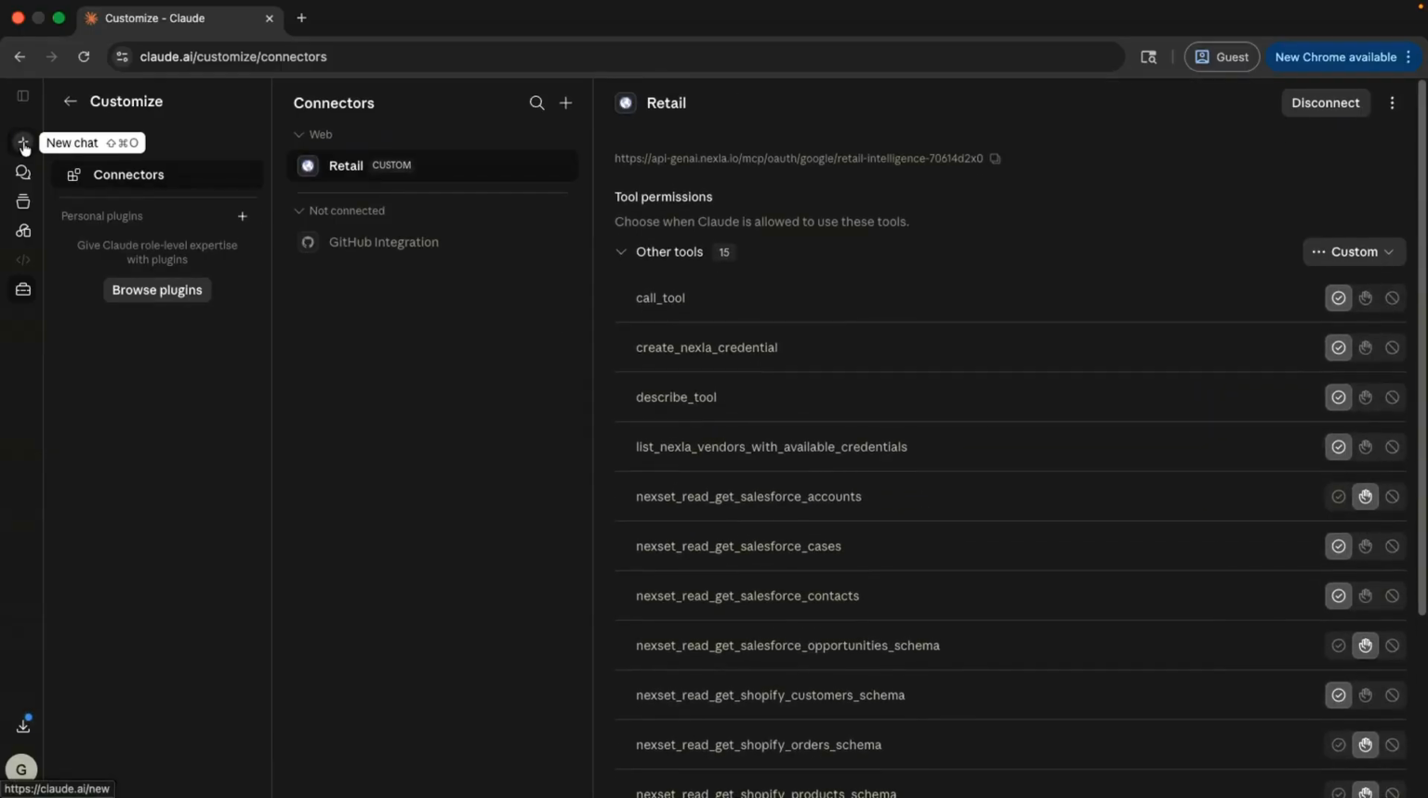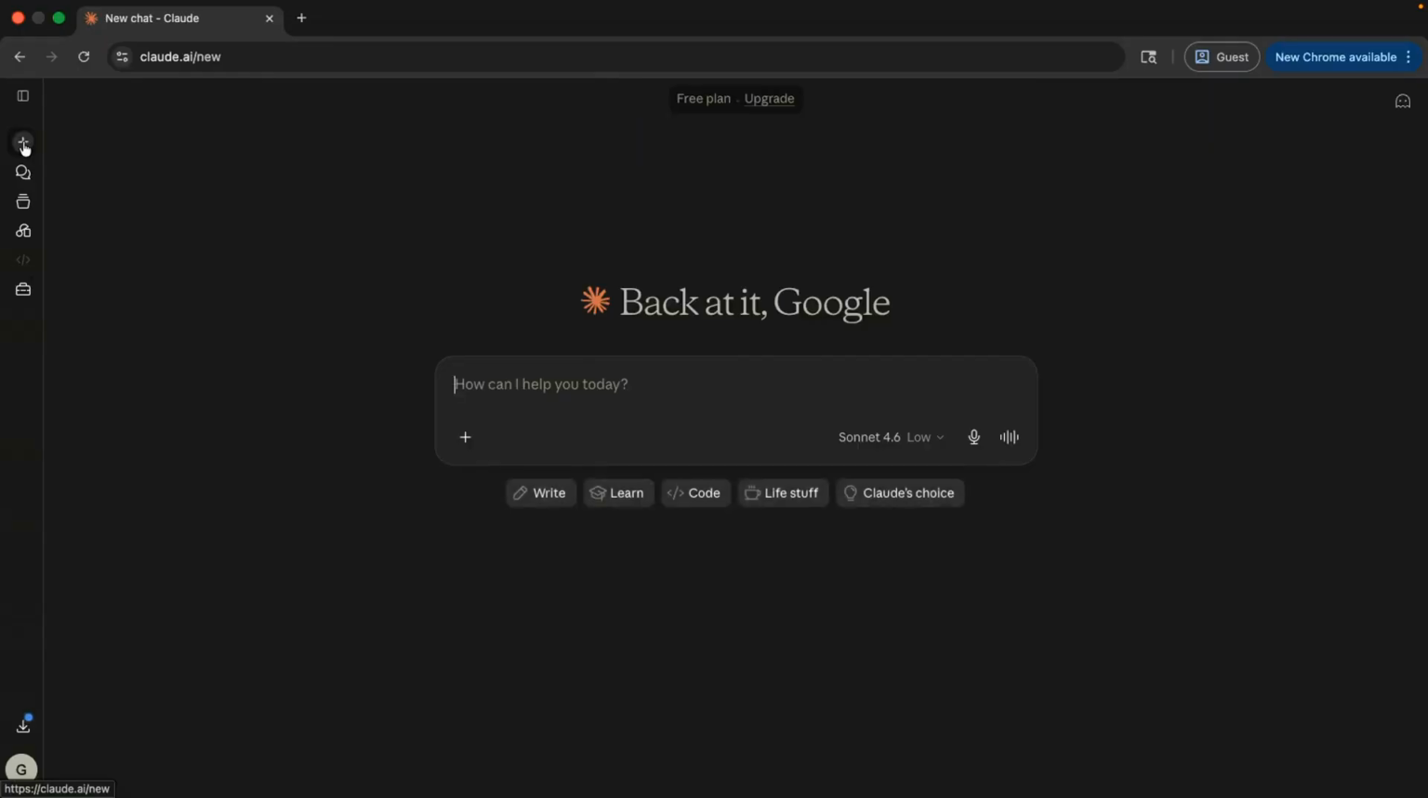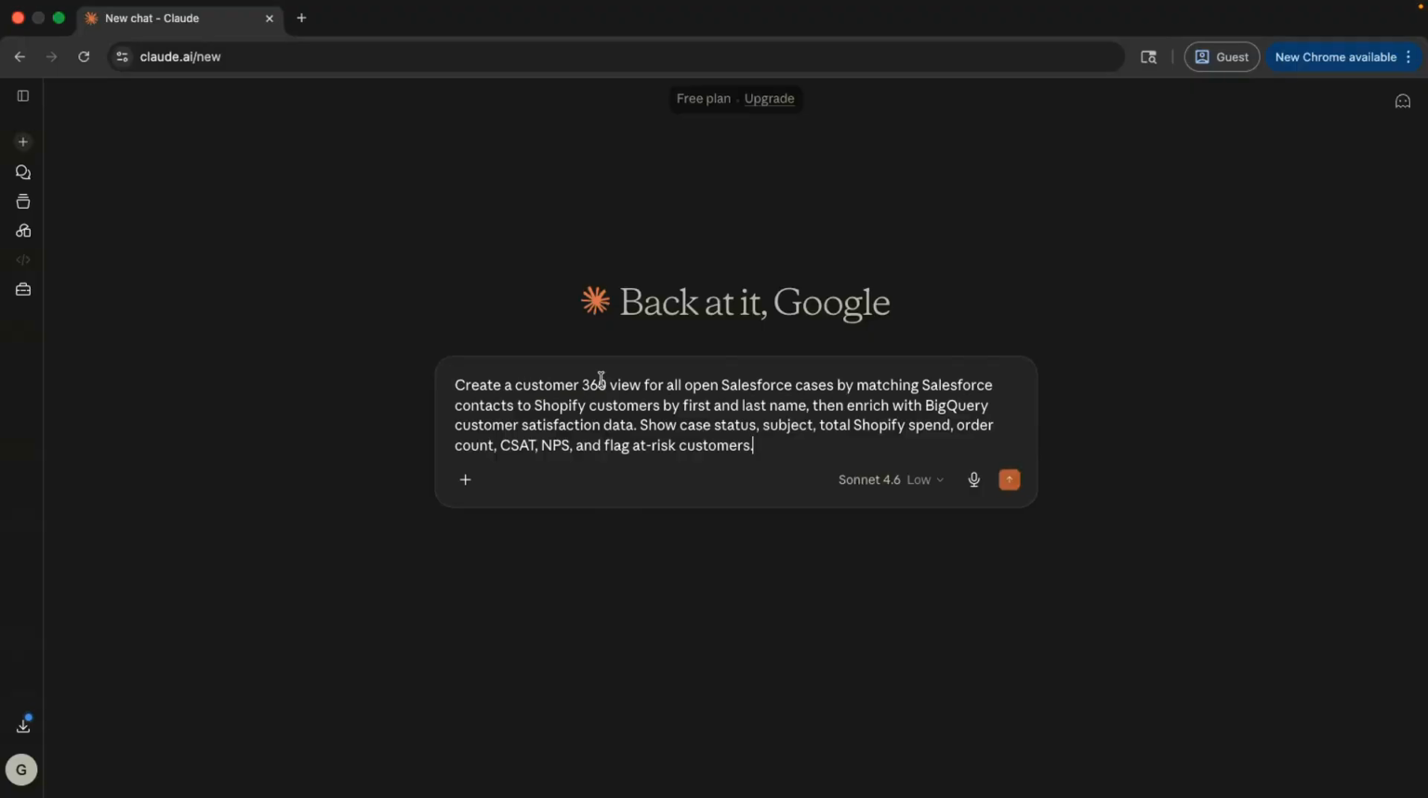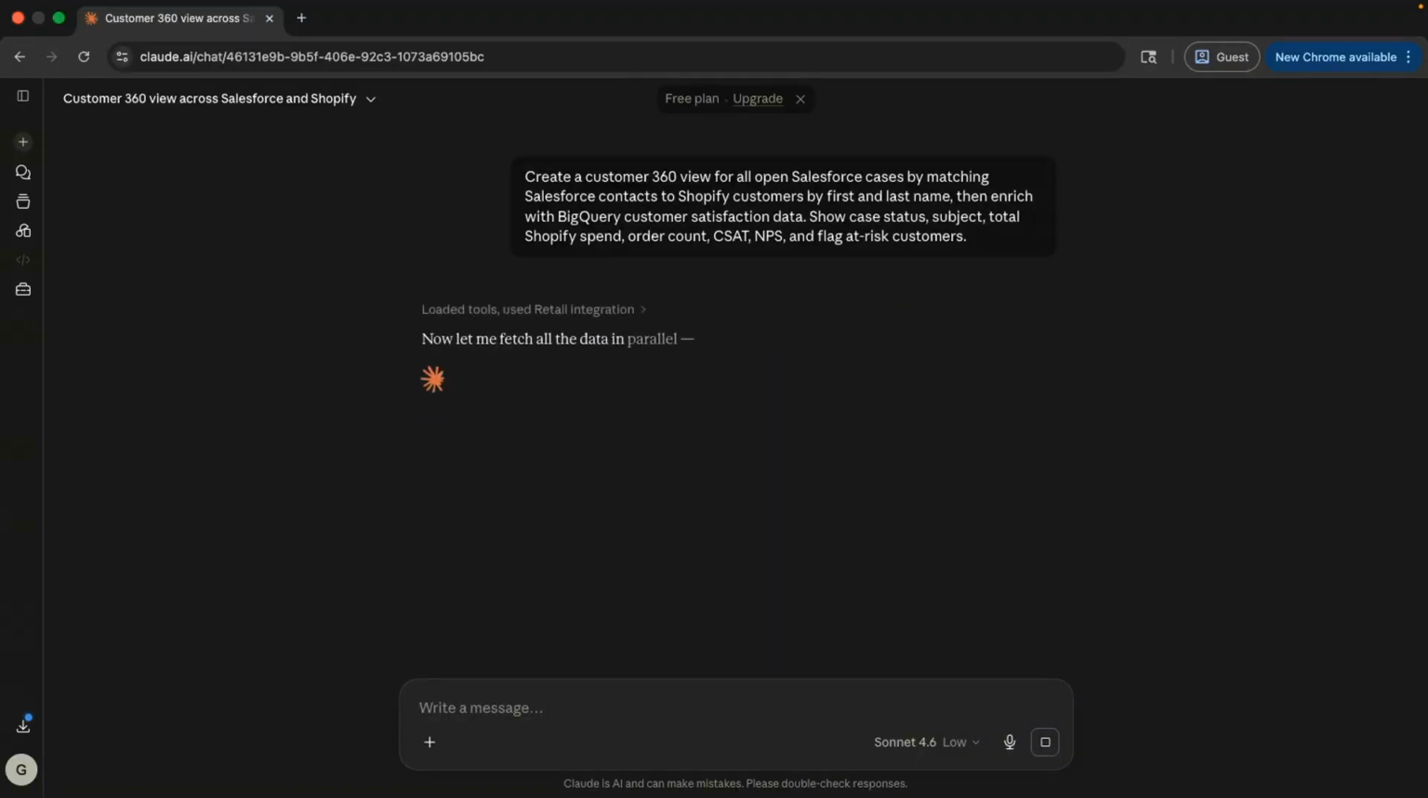Now, the next step is you can go to new chat and start asking natural language queries. For example, if you want to get a customer 360 view, you can just put that in a natural query and you can send out a prompt.